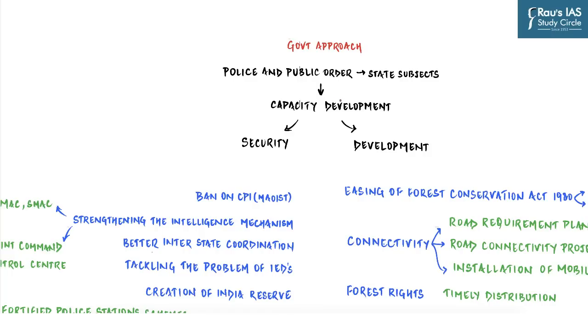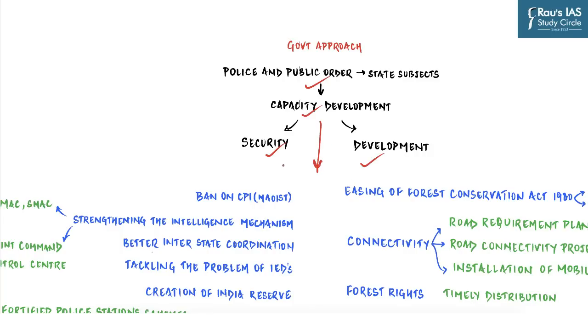At the same time, it is important for you to understand that police and public order being the state subject, action with respect to maintenance of law and order lies primarily in the domain of the concerned state governments. Therefore, the policy of the Government of India is to effectively deal with the LWE insurgency primarily by capacity building of the state governments both in areas of security and development. So there is a clear-cut demarcation of the policy.